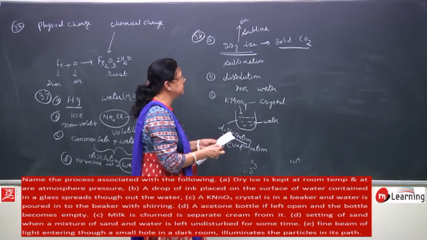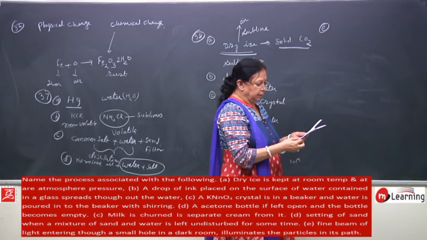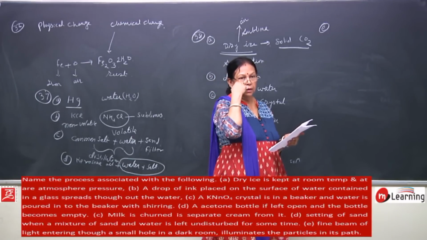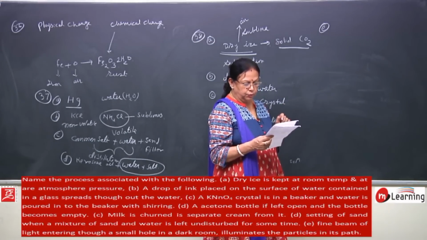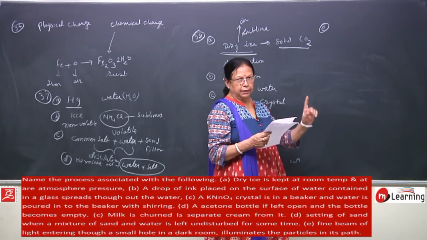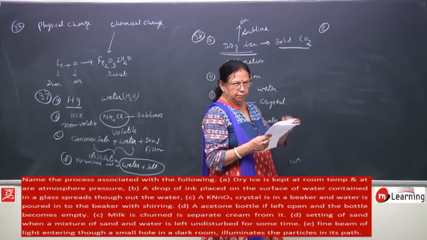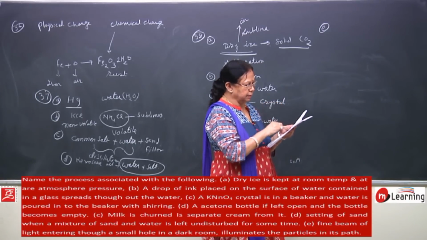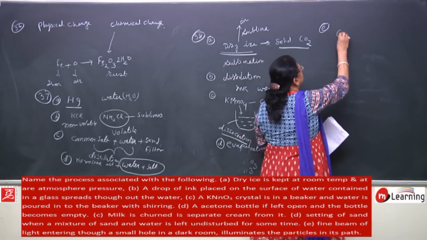Then next is the E part of question number 38. Milk is churned to separate cream from it. If you have milk, obviously we know that in the milk there is cream also. So how is this cream separated from the milk? The milk is rotated, or you can say it is churned, at very high speed. Cream being lighter and milk being heavier, the milk will remain here, and the cream, because it is lighter, will float. This process is called centrifugation.